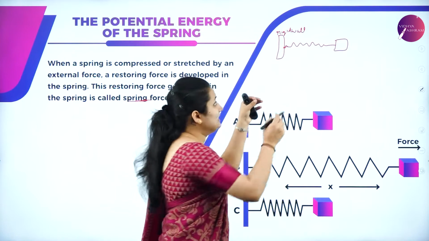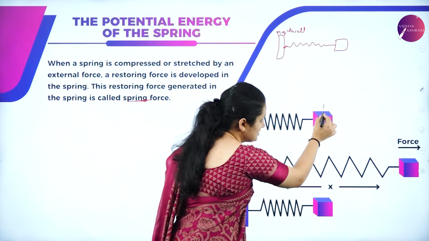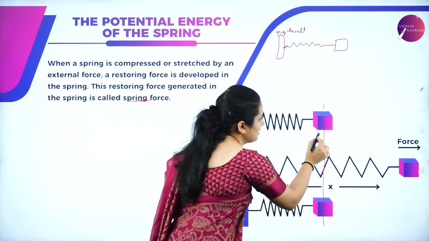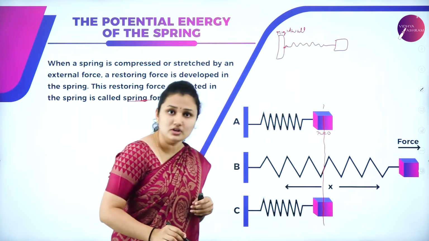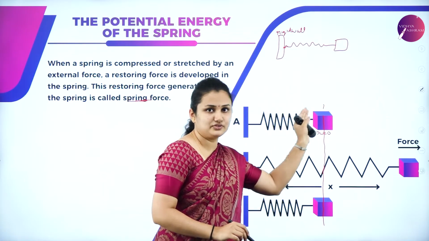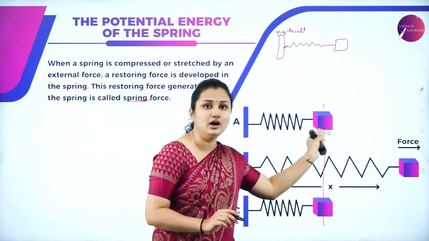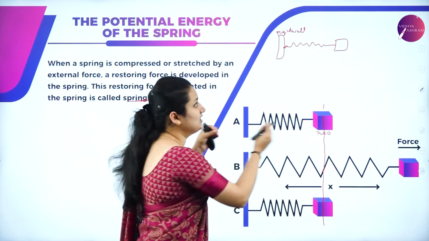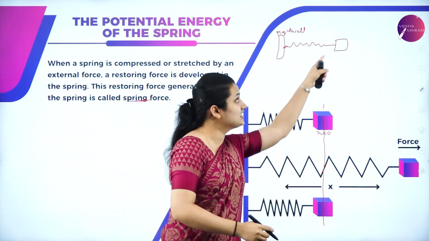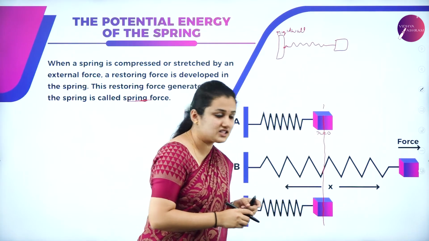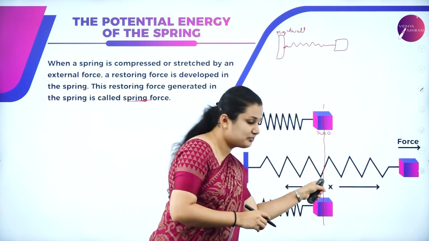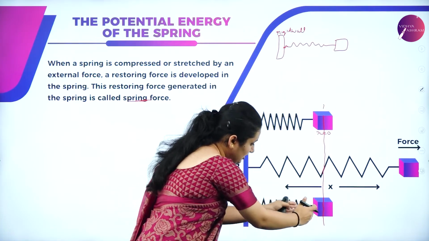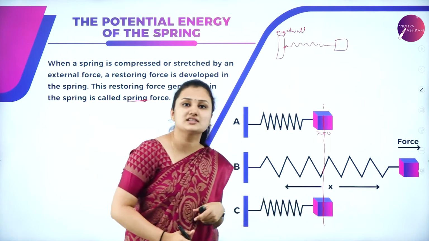When this spring is elongated, you can see this is the equilibrium position, x is equal to 0. This is the rest state of the spring. It is the equilibrium position where the block is located. When the block is compressed or elongated, there is a displacement in the block. From here to here, the block has displaced. When you compress it from here to here, there is a displacement.